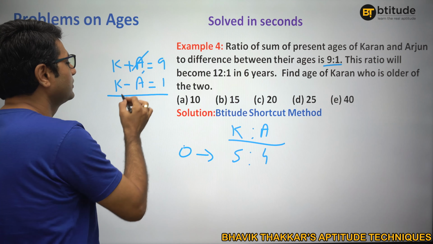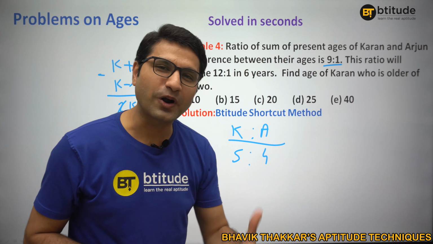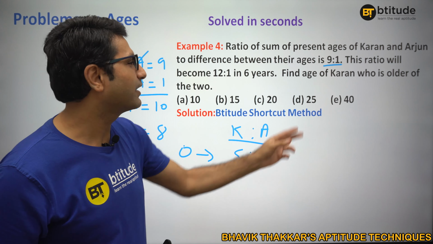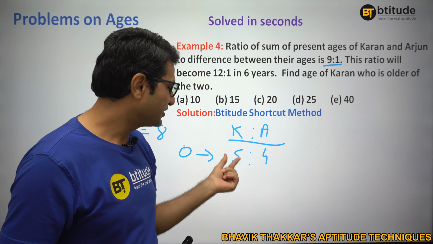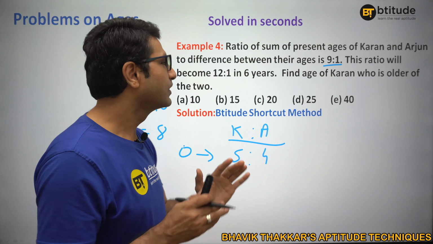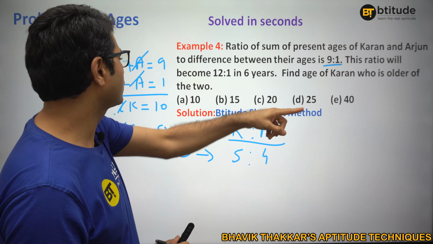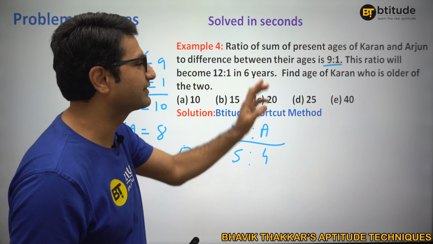Are you getting this? So this is the ratio of 2k is to 2a, 10 is to 8. That means k is to a, ratio is also 10 is to 8, right? So that is the whole procedure, but I have already given you the shortcut. This is how you can find out sum and difference. You find out the ratio. Of course, the ratio will become 12 is to 1 in 6 years.